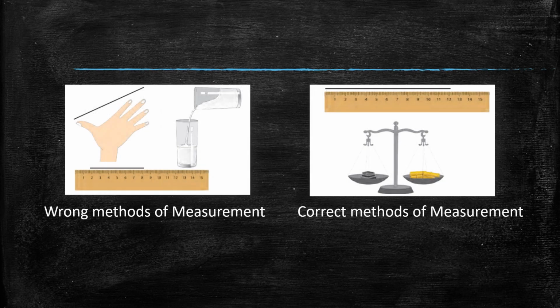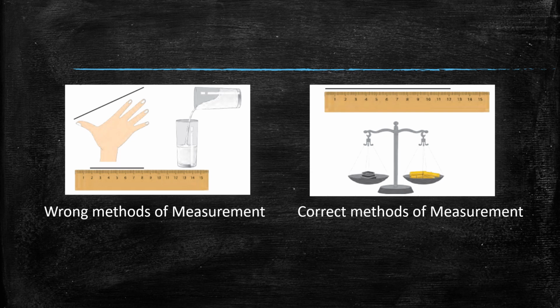Now children, look at these pictures. In the first picture, which measurements can you see? Yes, hand span, which we have already discussed, that it varies and depends on the size of hand from person to person, right? Now, glass measurement. Yes, it can vary according to the size of the glass. So this is also not a proper measure.